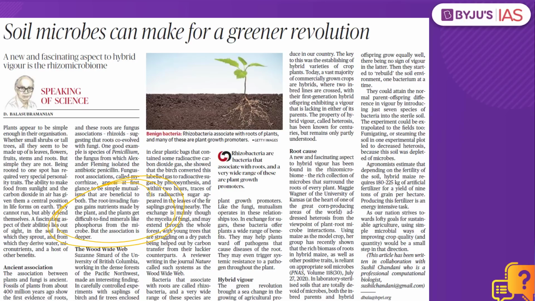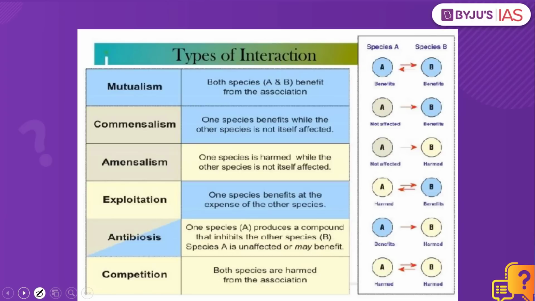First, let us try and understand what is the meaning of mutualism, amensalism and commensalism. There are different types of biotic interactions that happen. What are these interactions? One species will interact with another species. So this interaction between these species, will it help only one species, or will it help both the species, or will it help one and harm the other, is what this biotic interaction is all about. This has been given a particular name. So what is mutualism? Mutualism is a concept where there is a biotic interaction where both the species have some benefits.